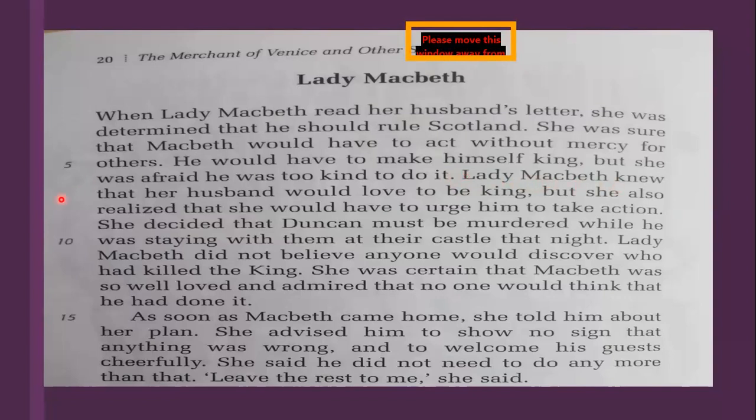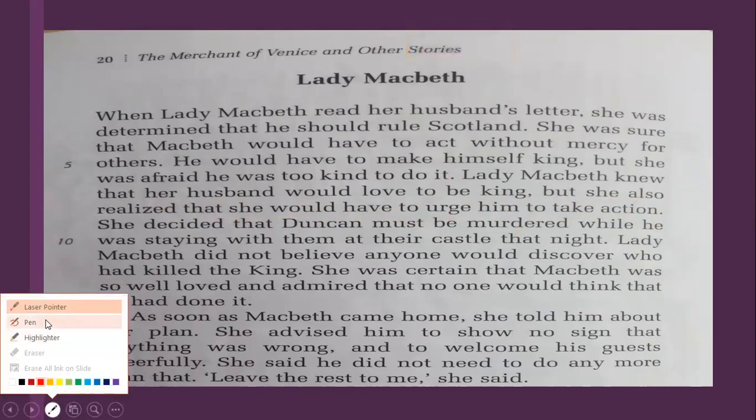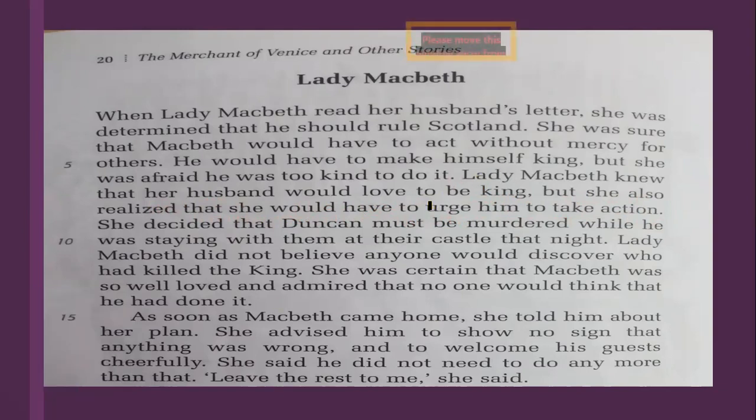Lady Macbeth knew that her husband would love to be king, but she also realized that she would have to urge him to take action. Urge means to force. Urge here means force. So she tells him that, the line urge.